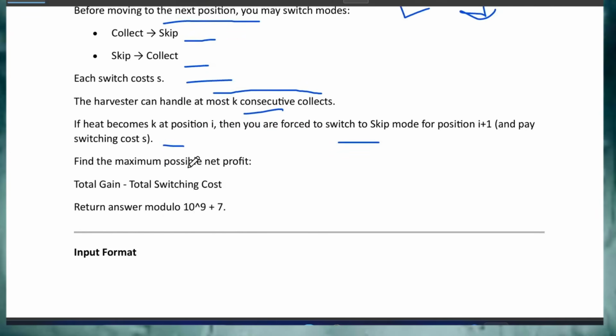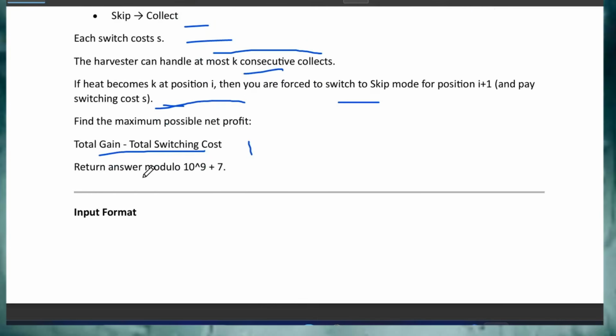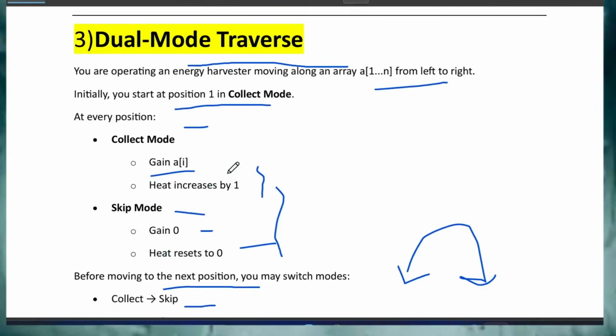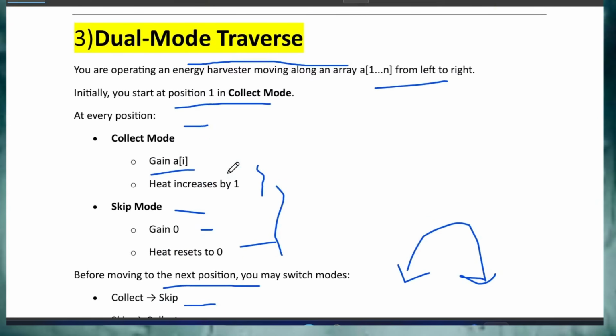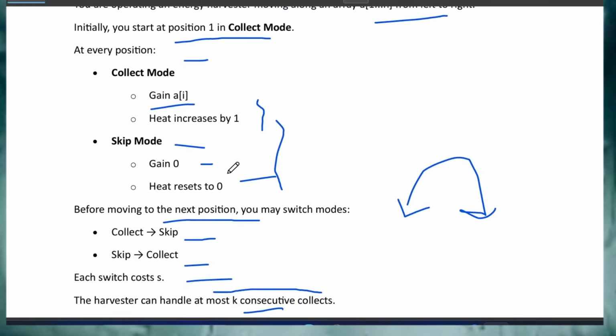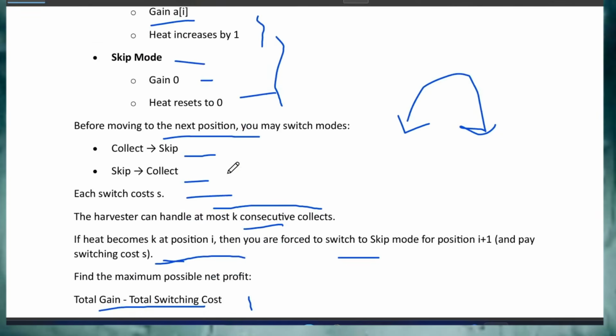So you have to find the maximum net profit, which means total gain minus total switching cost. You have to calculate it and return the answer modulo 10 to the power 9 plus 7. So this was basically the question. Simply, there is a harvester with conditions, moving from left to right, with particular modes, collect mode and skip mode, and some values given. If you switch from collect to skip or skip to collect, it will have some cost, and using all this logic you have to find the maximum possible net profit.